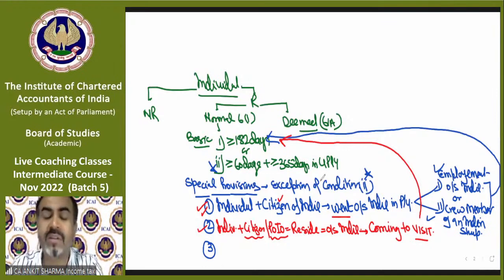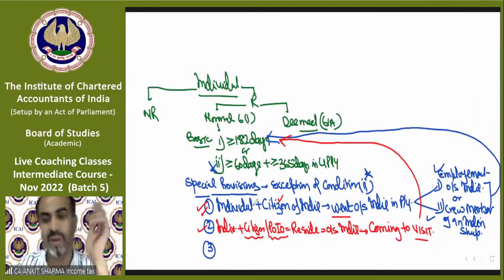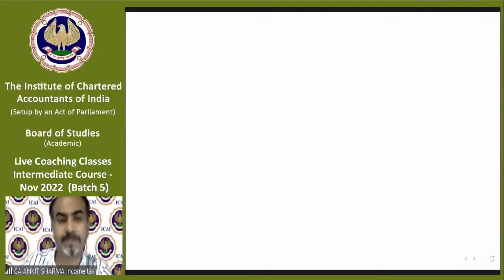You cannot say that you are a resident, because condition number 2, the basic condition, is not applicable on those persons also. Clear? Okay. Now moving on to our third exception. Third exception is this. So we have discussed the first exception.